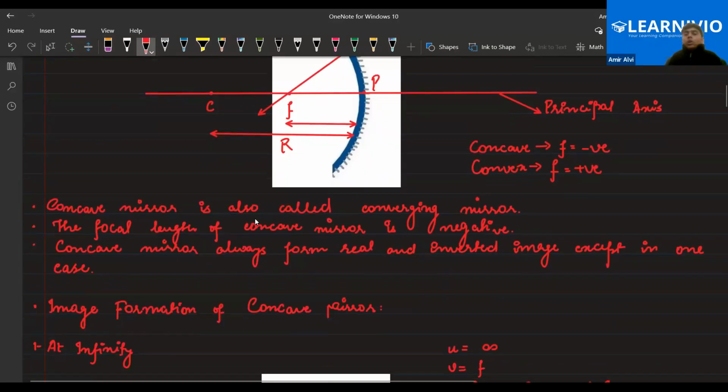Next, concave mirror is also called converging mirror. The focal length of a concave mirror is negative. Okay? Concave mirror always forms real and inverted images except in one case. In only one case, that is the last case, when the object is placed between focus and the pole, then the image formed would be virtual and erect. Got it, everyone?